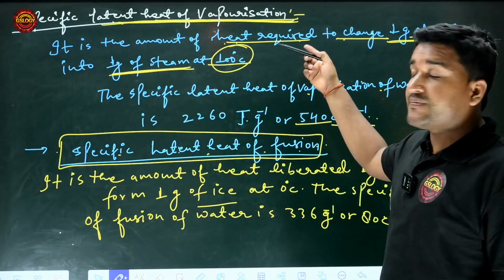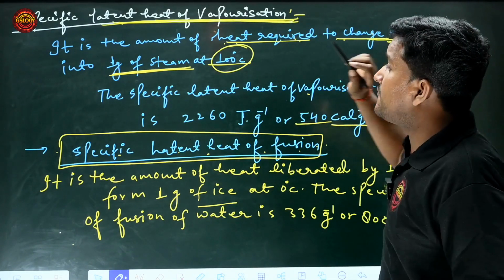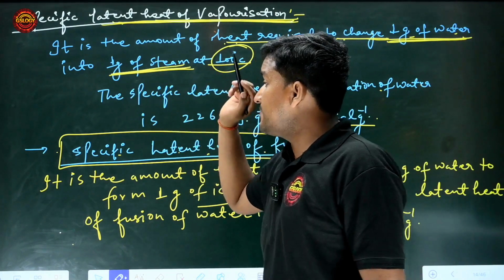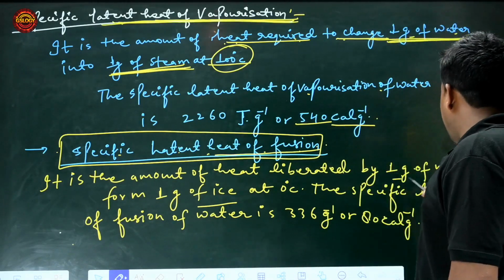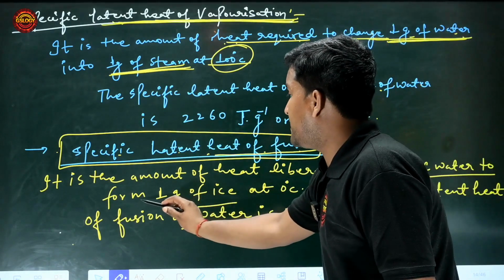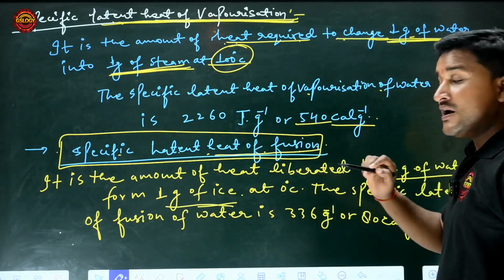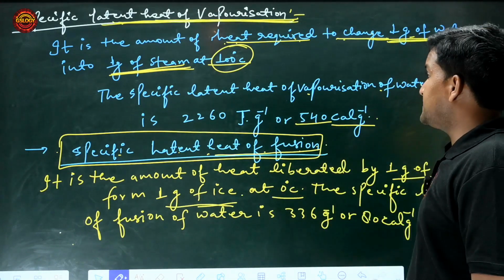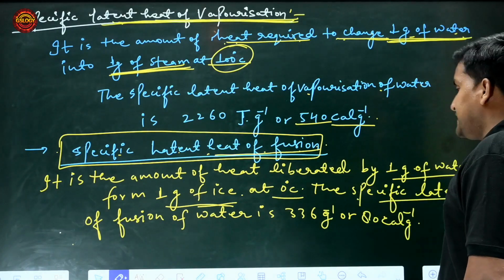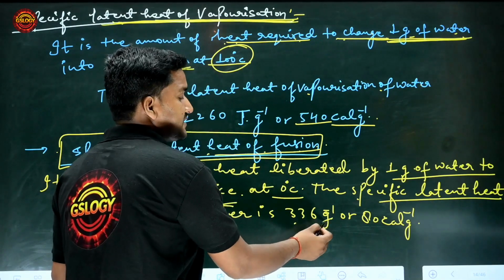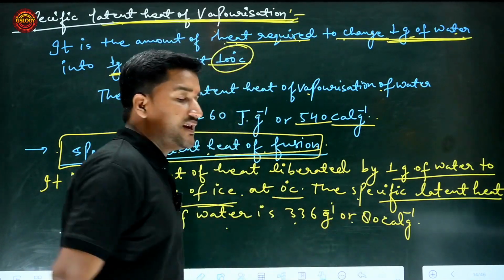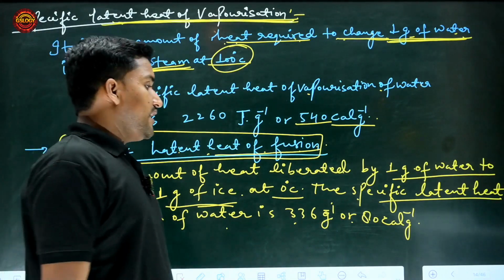But in the latent heat of fusion, 1 gram of water is converted into 1 gram of ice at 0 degrees Celsius. The specific latent heat of fusion of water is 336 joule per gram or 80 calorie per gram.